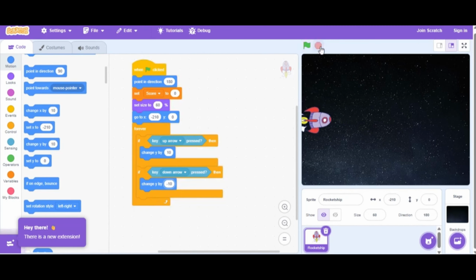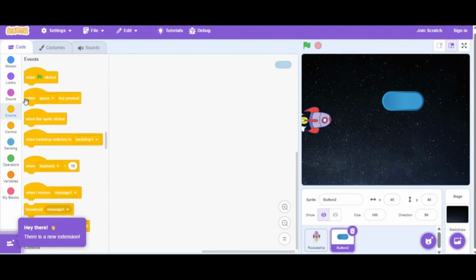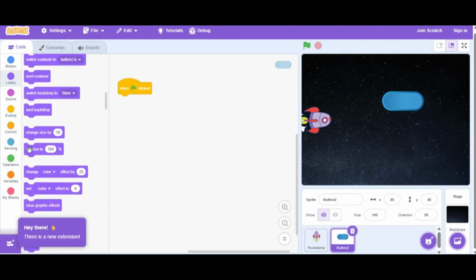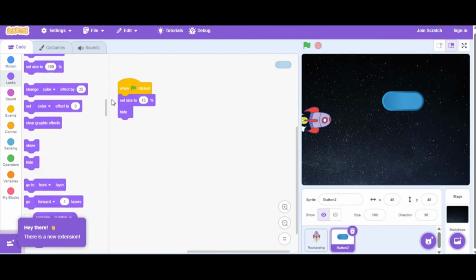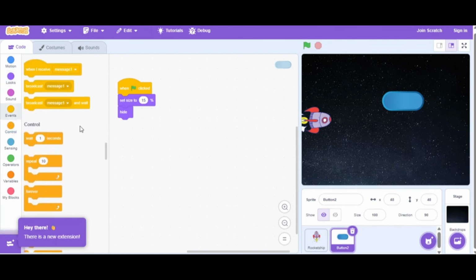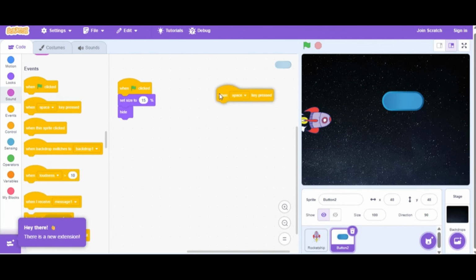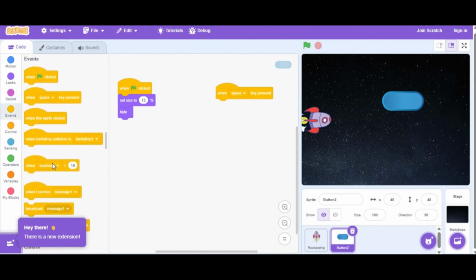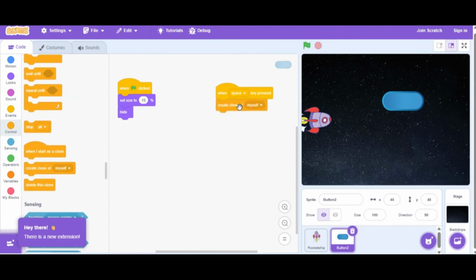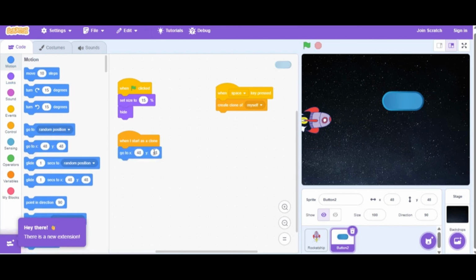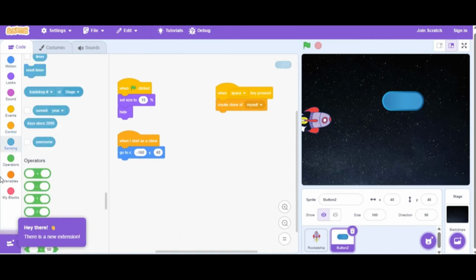The next step involves customizing the game's aesthetic and loading the necessary characters. The user begins by selecting and deleting the default Sprite 1, the cat sprite, demonstrating that this element is extraneous to the space theme. After removing the unwanted sprite, they select the background by searching for star and choosing the star's backdrop, which immediately provides the visual context for a game set in space. Finally, the central playable character, the rocket ship sprite, is imported from the sprite library. This preparation ensures all required visual assets are loaded and the theme is consistently established before any complex coding begins.